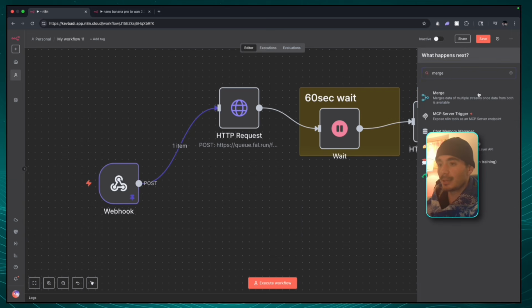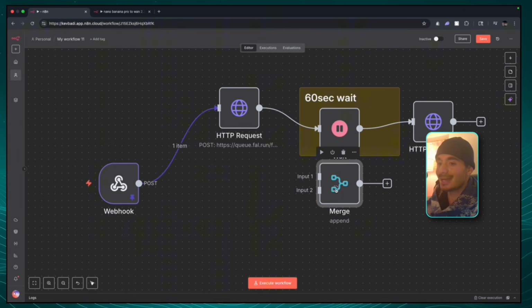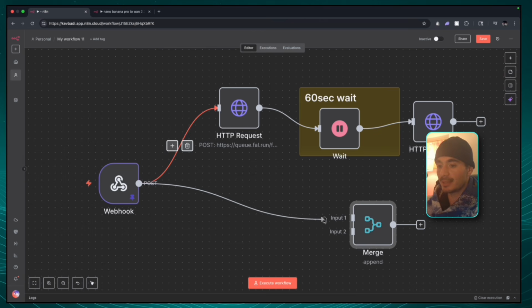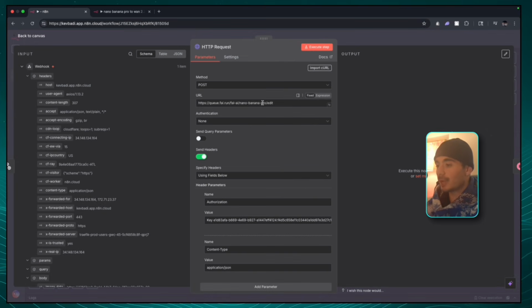We're going to type in merge and select it, because the video that we're sending in, guys, doesn't need anything to be touched. So we're just going to send the video directly to input 2, and the image directly to input 1. This first API request uses a service called Fal.ai, and Fal.ai is the cheapest platform for us to access Nano Banana through the API.